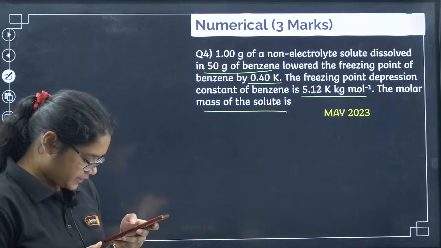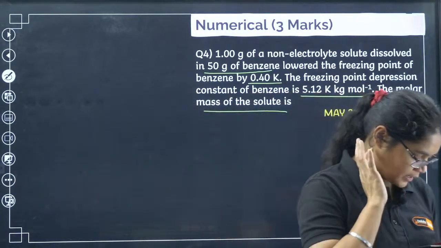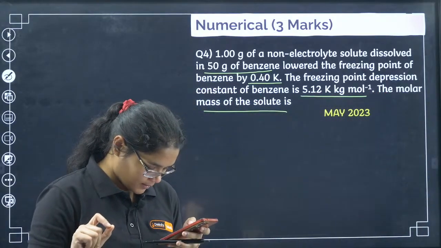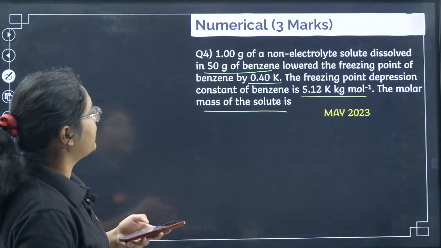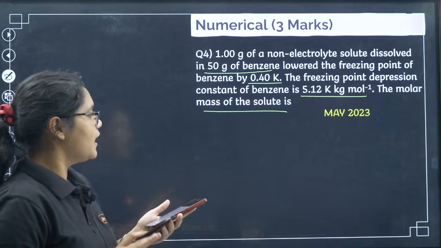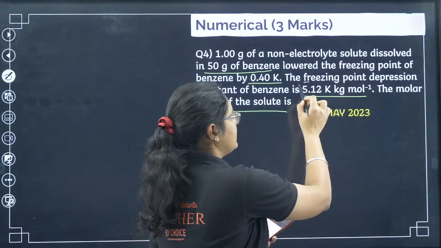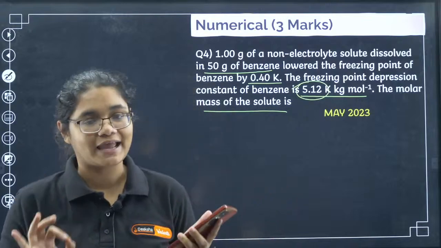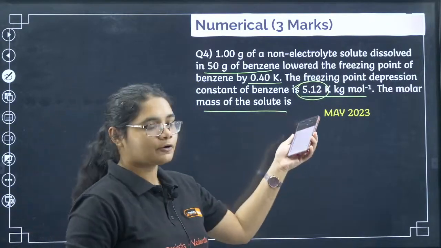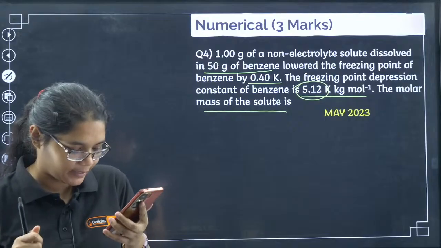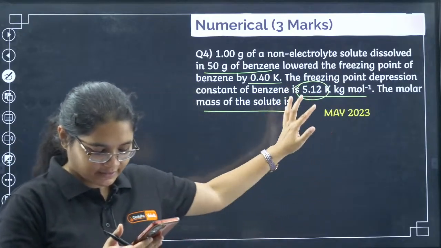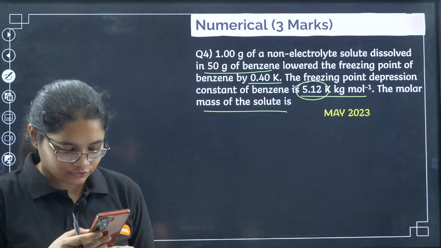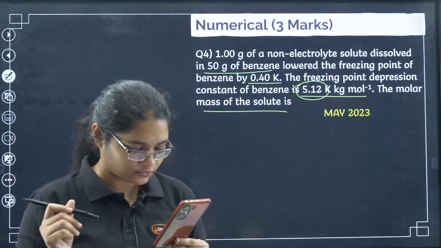Nikhil, which question are you talking about? Please let me know which question you are talking about. 5.12 should be given as 5. Dear C, 5.12 and 5.18 will not make much difference in your calculation. So with what is given in the question, you calculate and tell me what will be the answer. Nikhil, I will check this definitely, but for now you can just solve and tell me the answer. Clear? Yes, students. Now please solve it quickly.